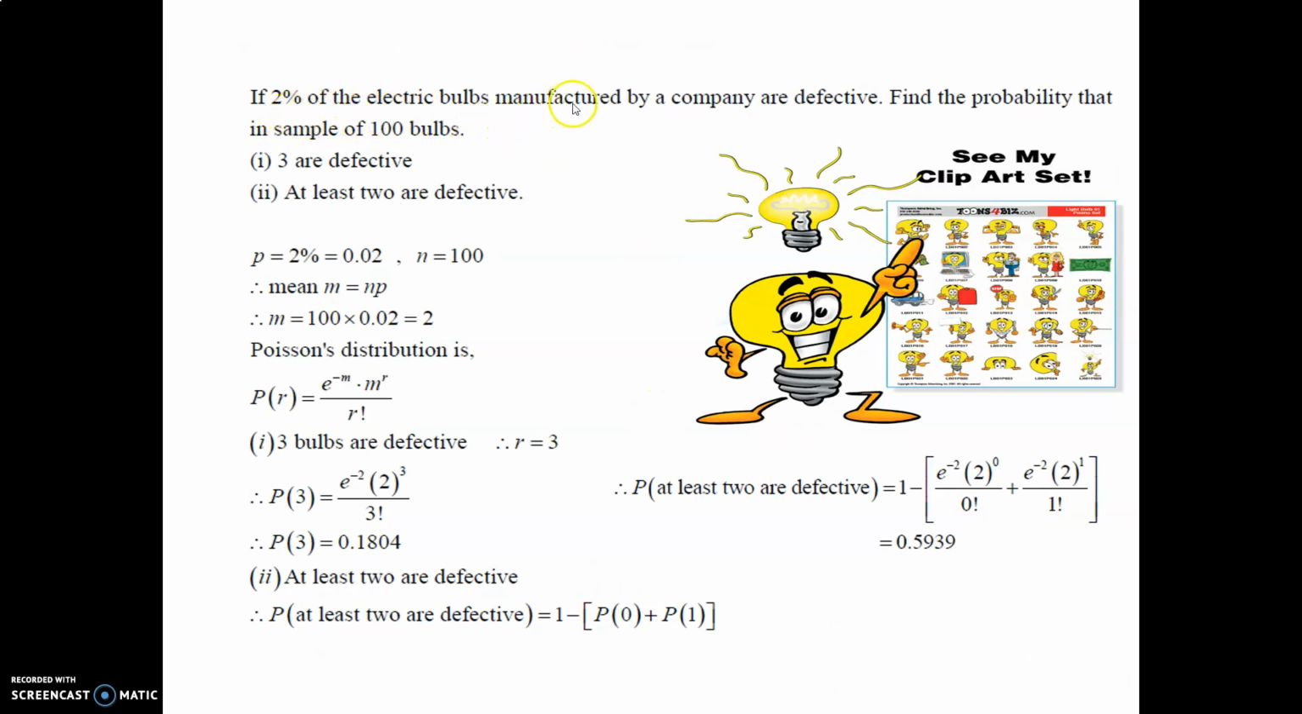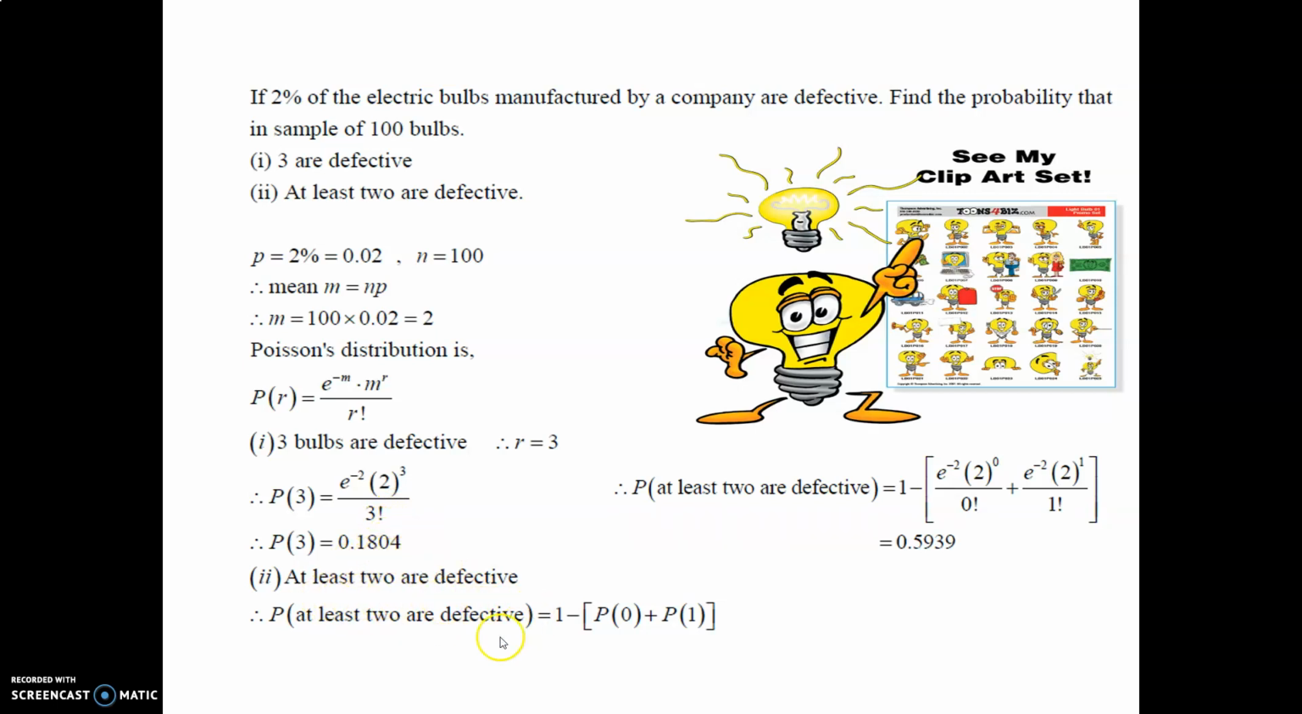2% of the electric bulbs manufactured by a company are defective. Find the probability that in a sample of 100 bulbs, 3 are defective, and at least 2 are defective. 2%, 0.02, n is equal to 100. Mean m is equal to n into p, m is equal to 100 into 0.02. For the Poisson distribution, 3 bulbs, r is equal to 3. P(3) is e^(-2) 2^3 upon 3 factorial,